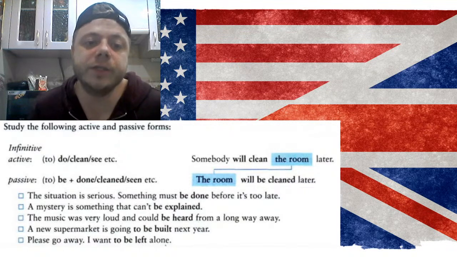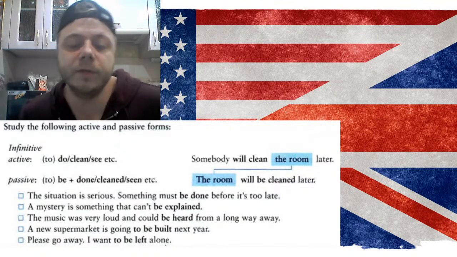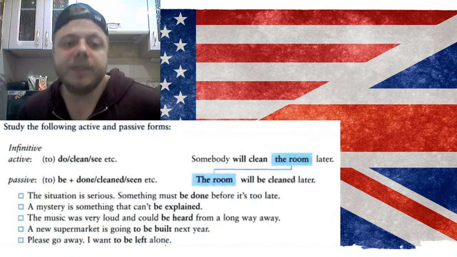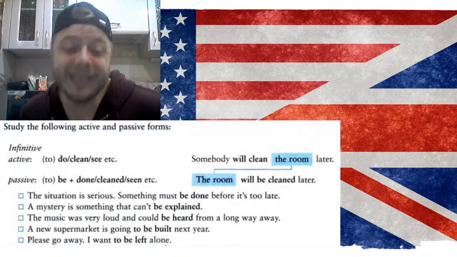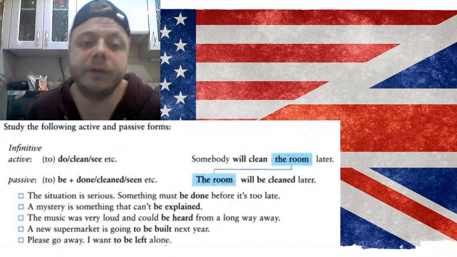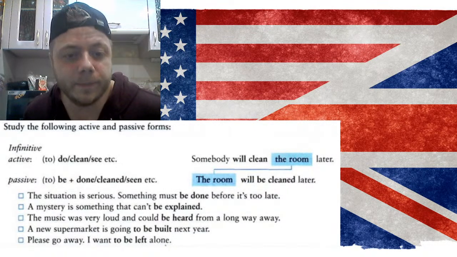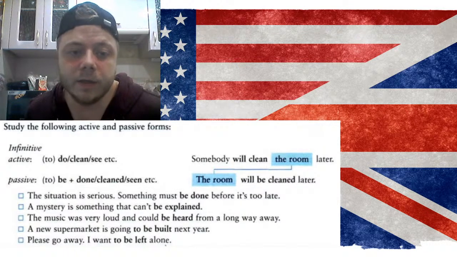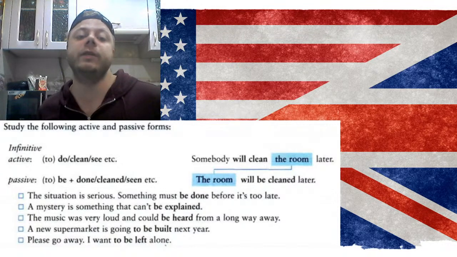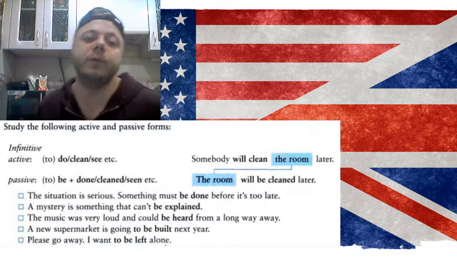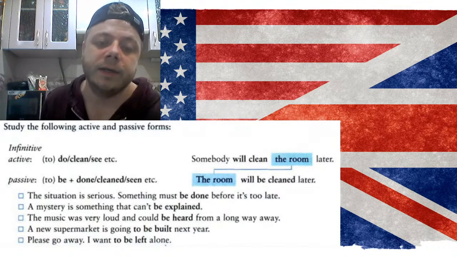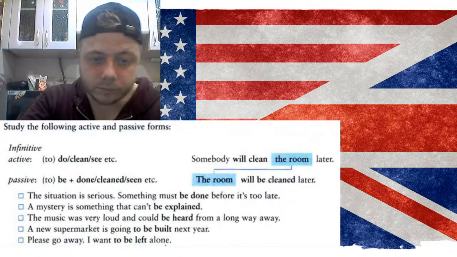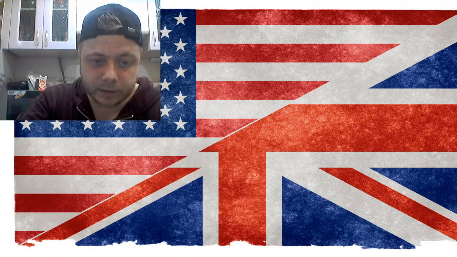One more time. So the situation is serious. Something must be done before it's too late. Modal verb. A mystery is something that can't be explained. Ability, in this case, inability. The music was very loud and could be heard from a long way away. Ability in the past. A new supermarket is going to be built next year. Going to be construction, planned future. And please go away, I want to be left alone. So this is just the expression of a desire here. So let's look at the next slide.